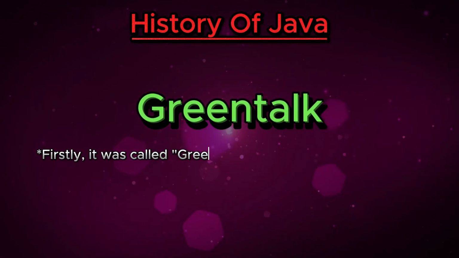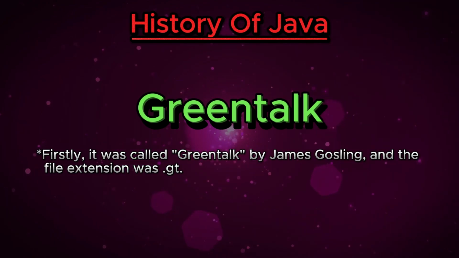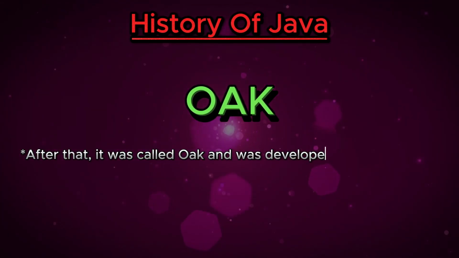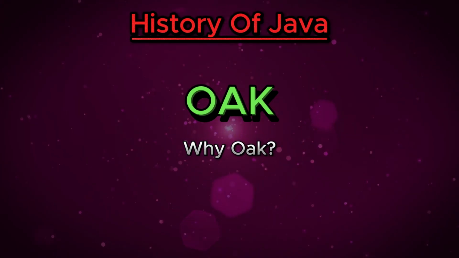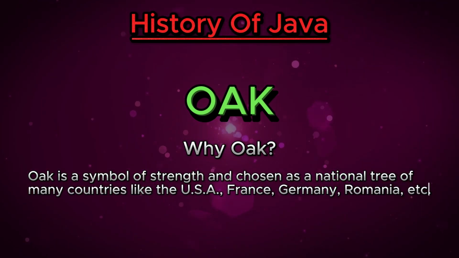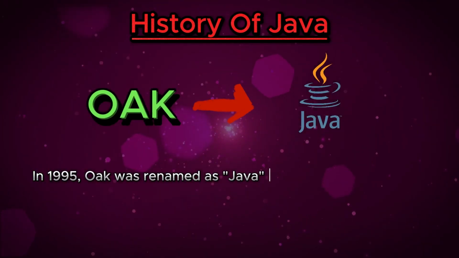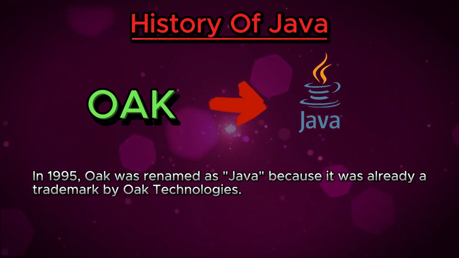Firstly, it was called GreenTalk by James Gosling, and the file extension was .gt. After that, it was called Oak and was developed as a part of the Green Project. Why Oak? Oak is a symbol of strength and was chosen as the national tree of many countries like the USA, France, Germany, Romania, etc. In 1995, Oak was renamed Java because Oak was already a trademark of Oak Technologies.